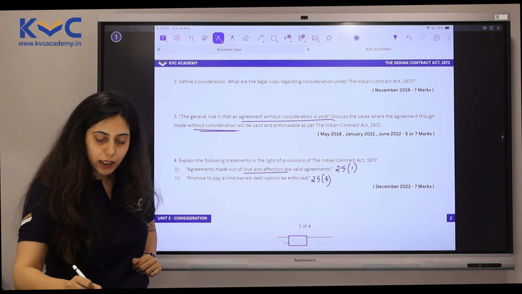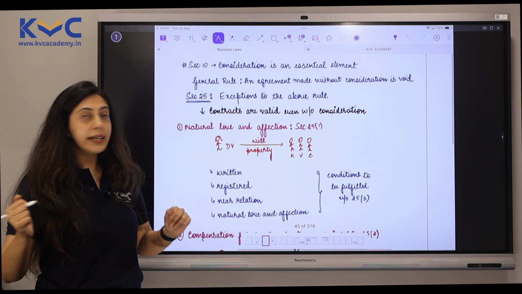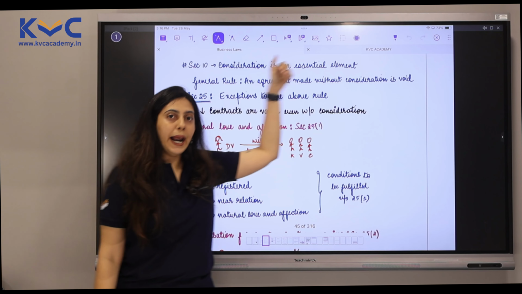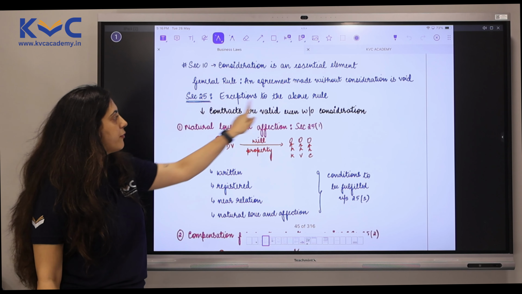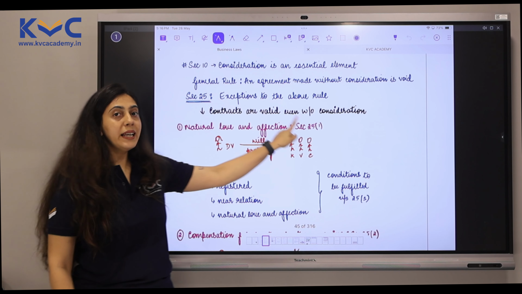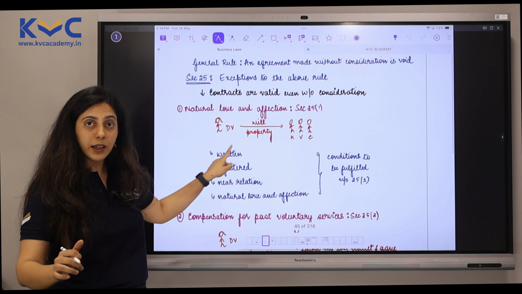If you have my notes anyway, you see this? The general rule states that an agreement made without consideration is void. And in the exceptions, we have 7 points. So in these cases, contracts are valid even without consideration. This is what the question was just asking us.